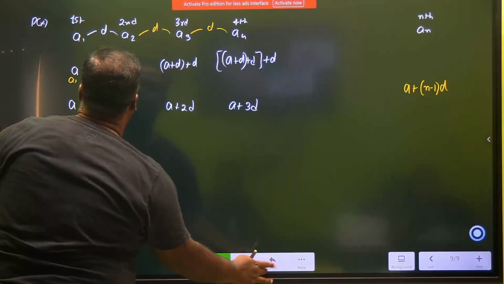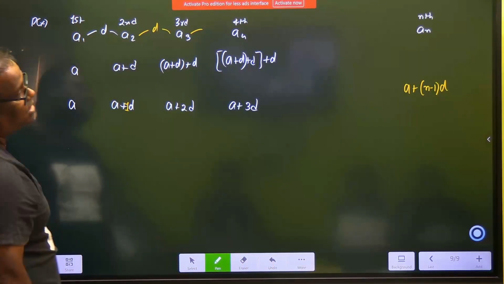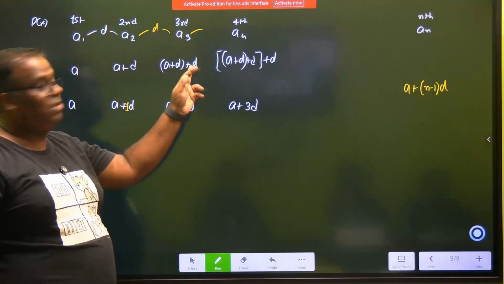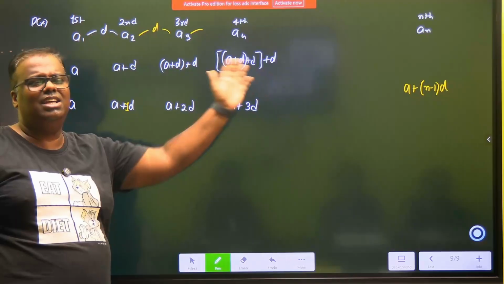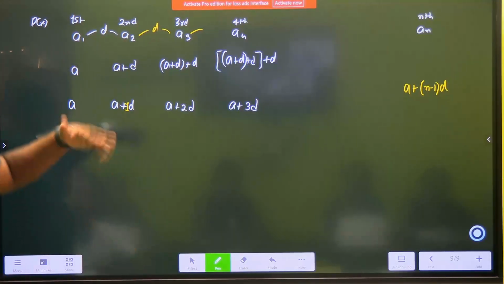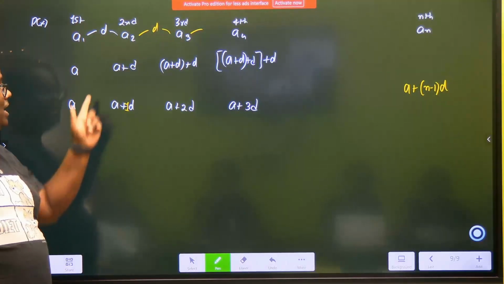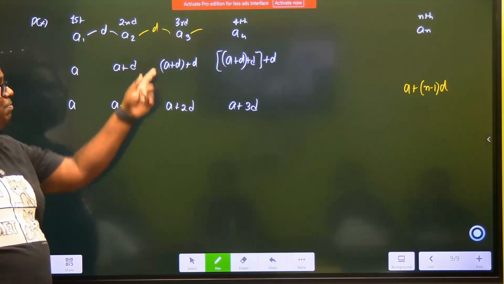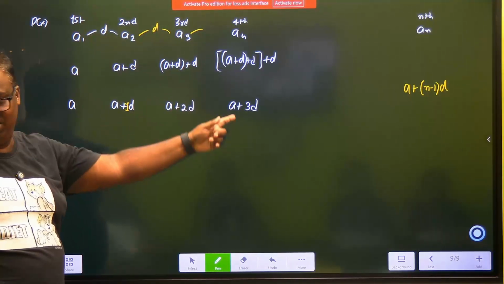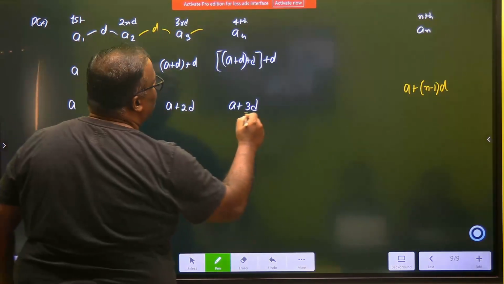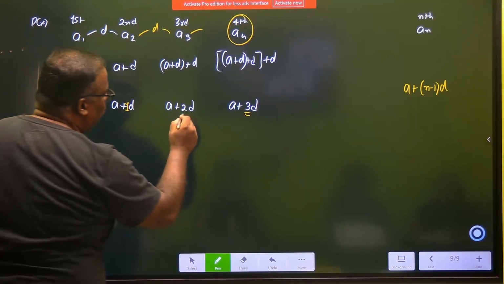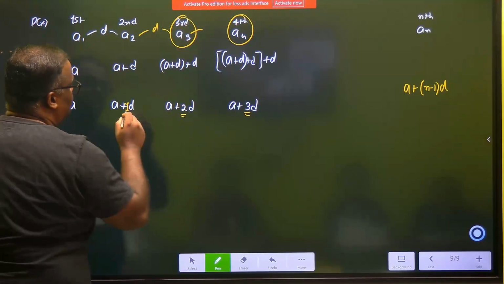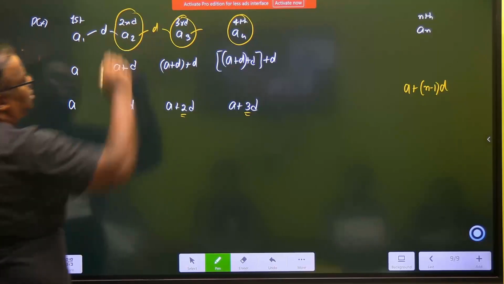Now just think like this. This is A plus D plus D. A plus D plus D plus D. But by doing it this way we are not getting a pattern. So let's introduce the pattern. A plus 1D, A plus 2D, A plus 3D. Now you are putting 3 when the position is 4. You are putting 2 when the position is 3. You are putting 1 when the position is 2.